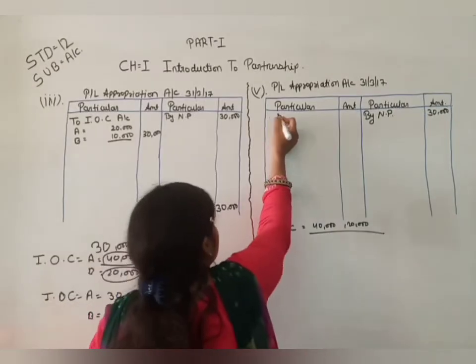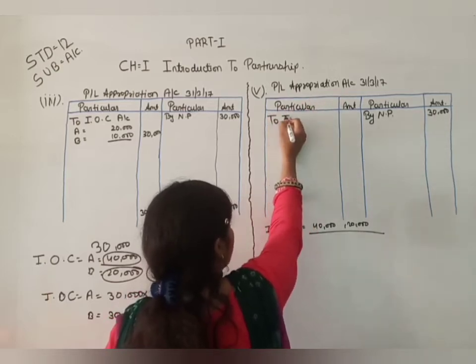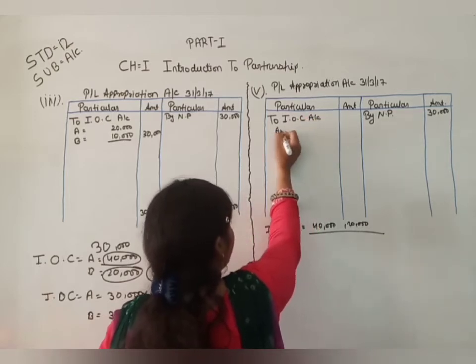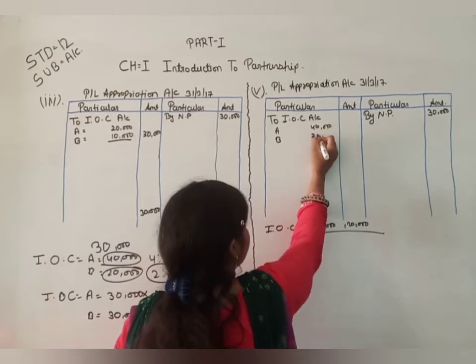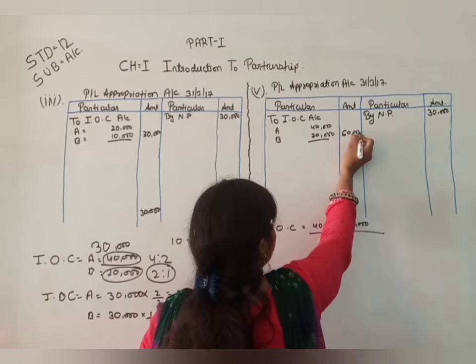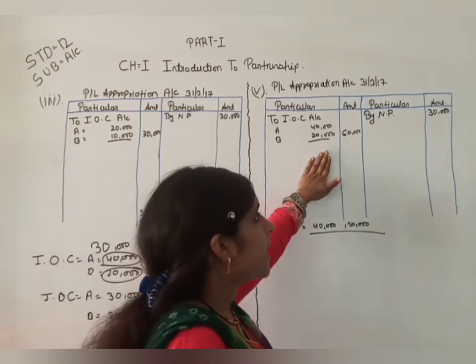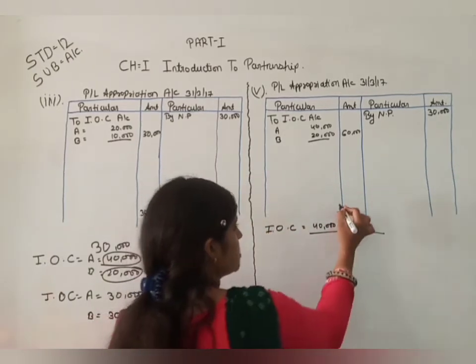So it is written down in debit side of profit and loss appropriation account, interest on capital account A and B 40,000 and 20,000, here 60,000. Okay, and you can see here total of debit side is more than the credit side. So 60,000 is total.